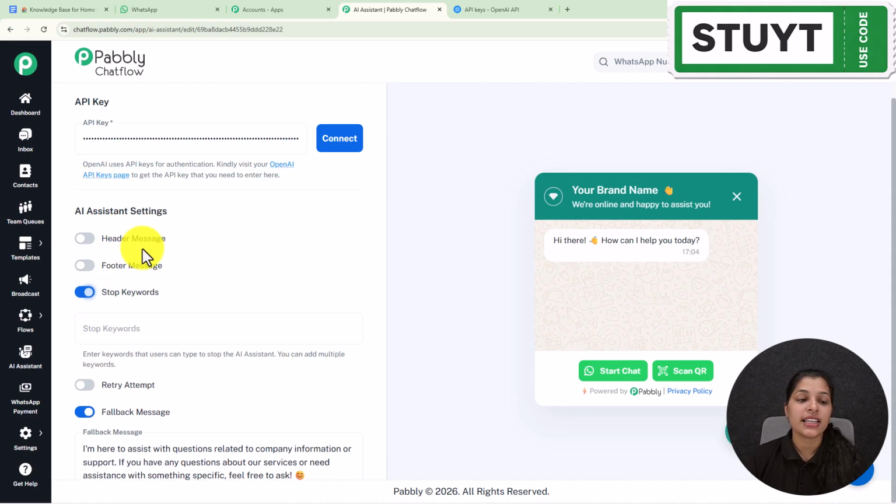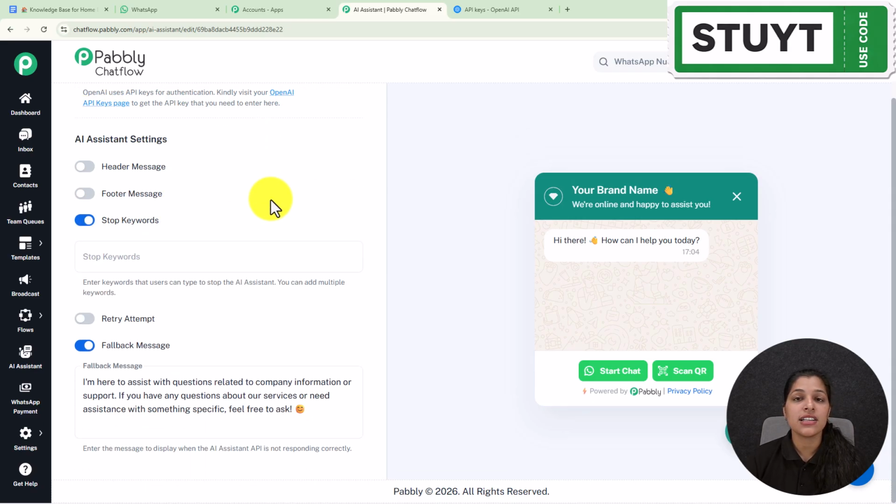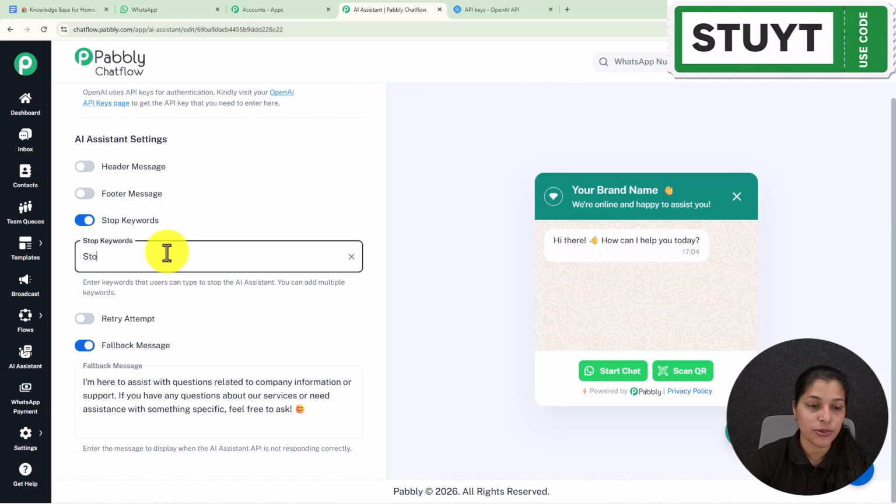And afterwards we are getting this option for entering the stop keywords. So stop keywords are the words which can stop your AI assistant. Now let's say I want to stop my AI assistant as soon as someone enters a message that is stop. So here I'm going to make this word as my keyword, so I'm going to just type it and press the enter key, and here our stop keyword is ready, but I'm going to keep it as disable.